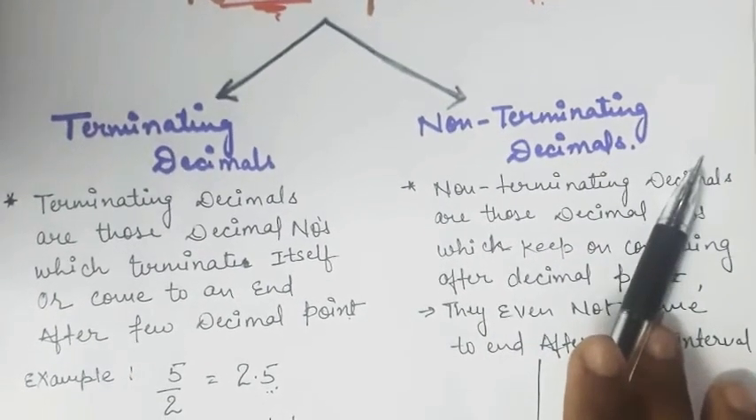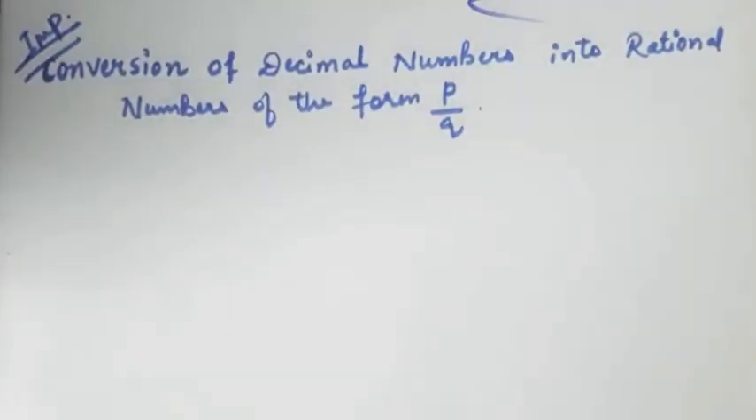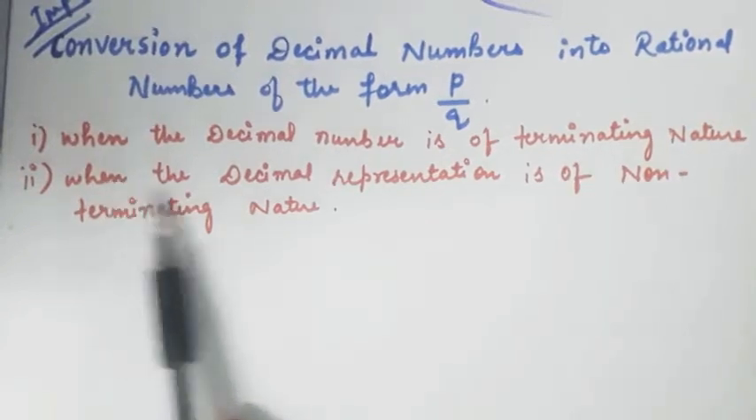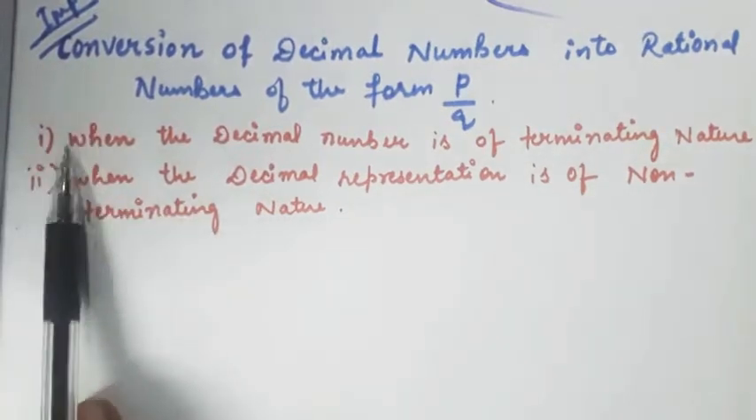Next we will discuss a very important topic, that is conversion of decimal numbers into rational numbers of the form p by q. As we know, decimal numbers have decimal expansion of two types, terminating and non-terminating repeating. So we will divide this conversion into two types: when the decimal number is of terminating nature, and when the decimal representation is of non-terminating nature. First of all, we will discuss the first type.